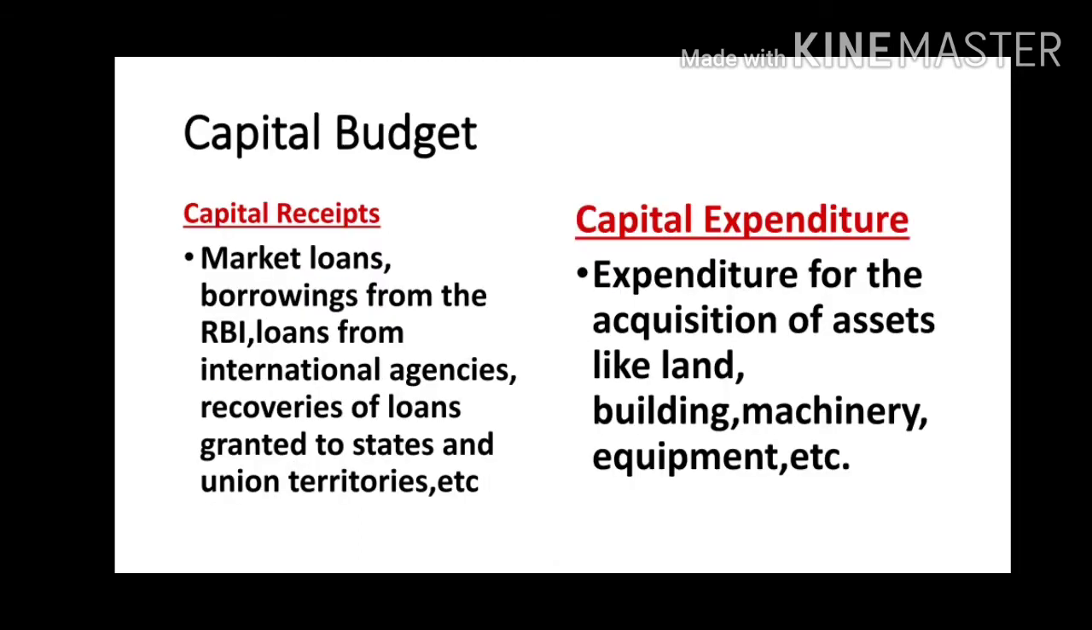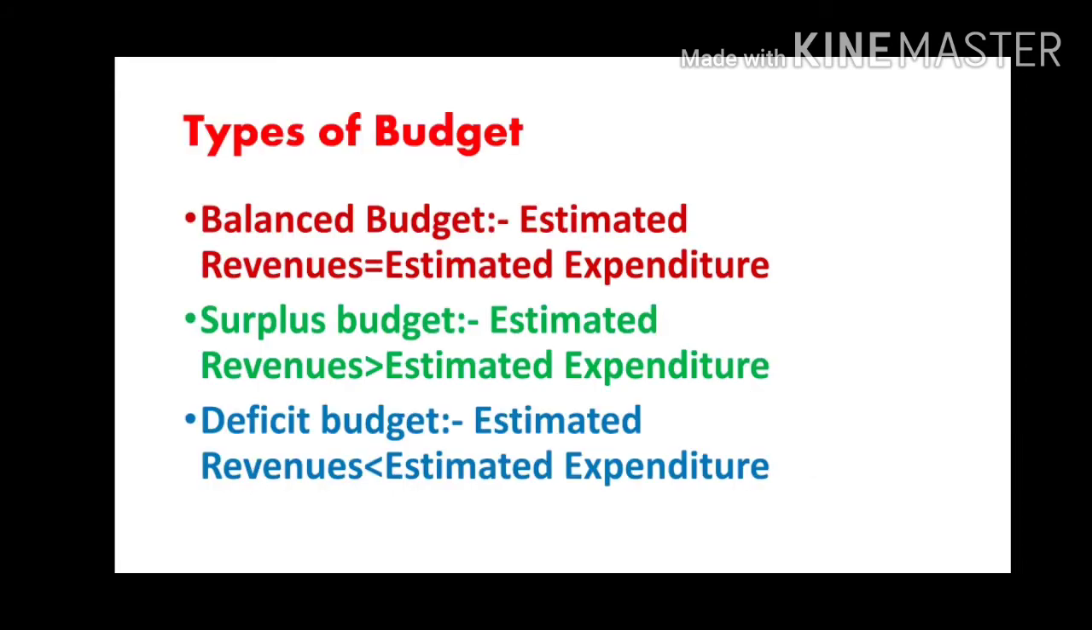Capital receipts and capital expenditure. The capital receipts include market loans, borrowings from the RBI, loans from international agencies, recoveries of loans granted to states and union territories, etc. Capital expenditure includes expenditure for the acquisition of assets like land and building, machinery, equipment, etc.